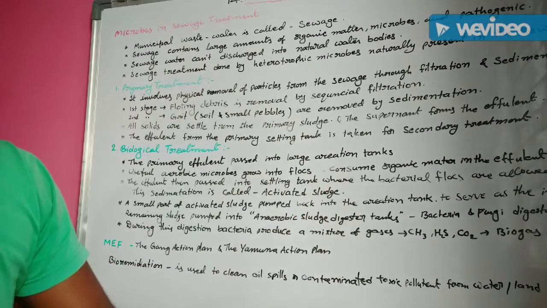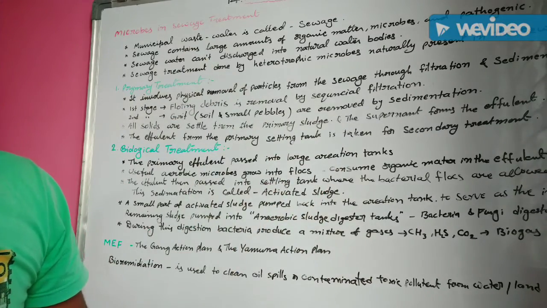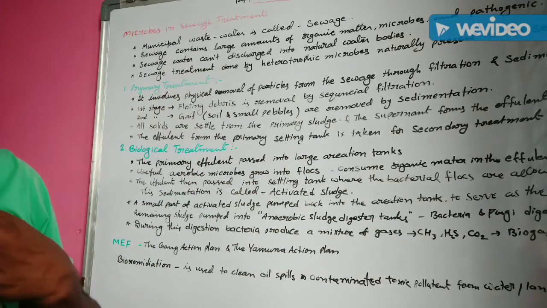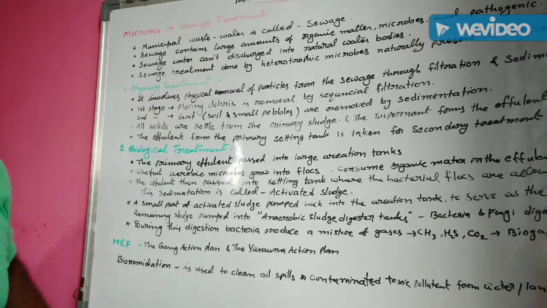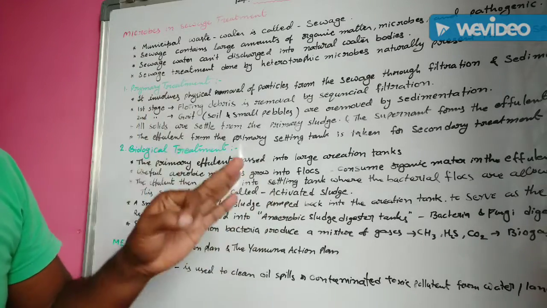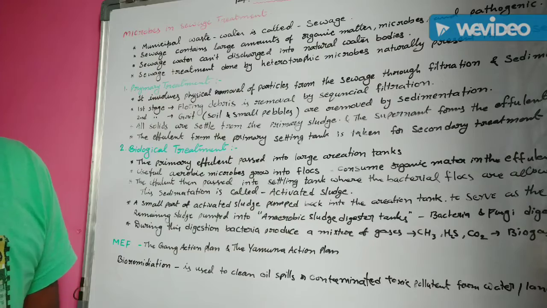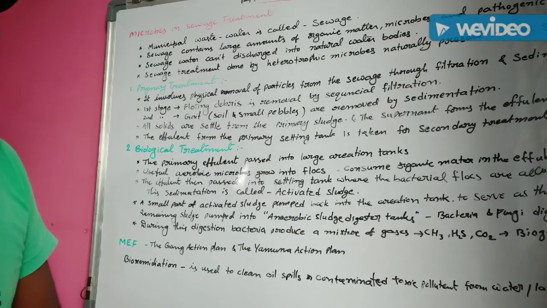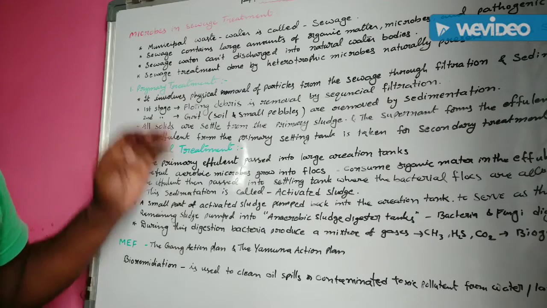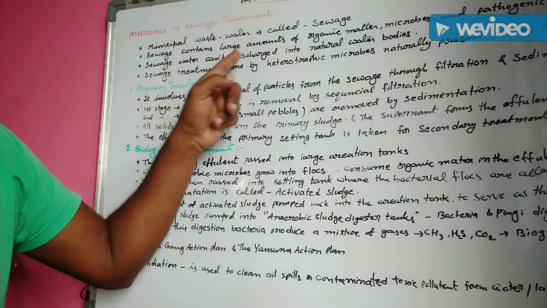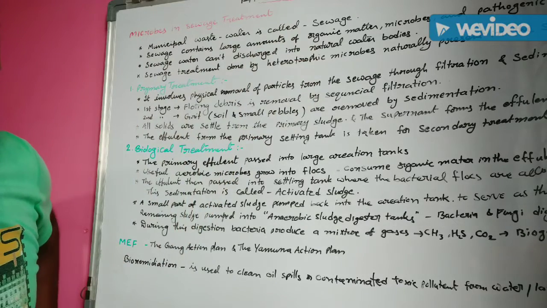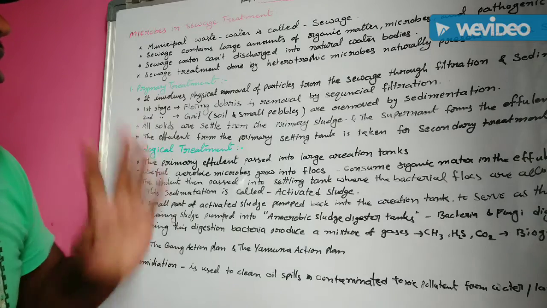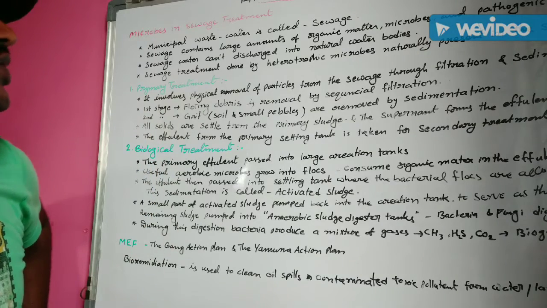And this wastewater also contains pathogenic agents that cause different types of diseases. Because of this reason, you must treat the sewage water. It is only possible by the microbial organisms. So sewage water cannot be discharged into natural water bodies like rivers and lakes, because wastewater is very harmful.